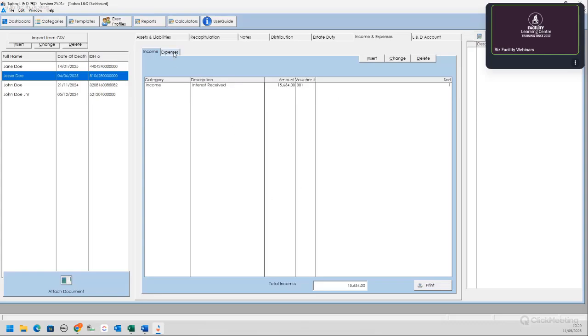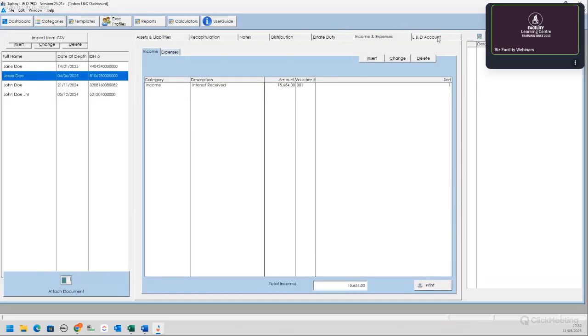Okay. And then for expenses, maybe accounting fees. Because if you're keeping books, maybe you have an accountant to bring everything together. Just going to say 3.5, voucher number 1 and 1. Okay. So as you can see, every tab also has a print button now.